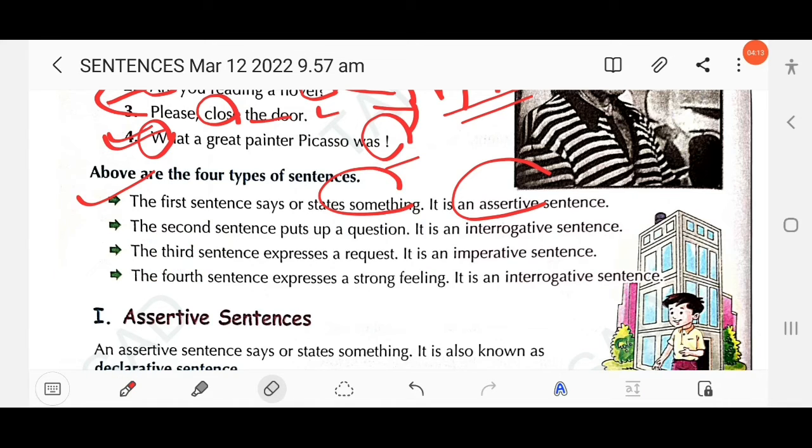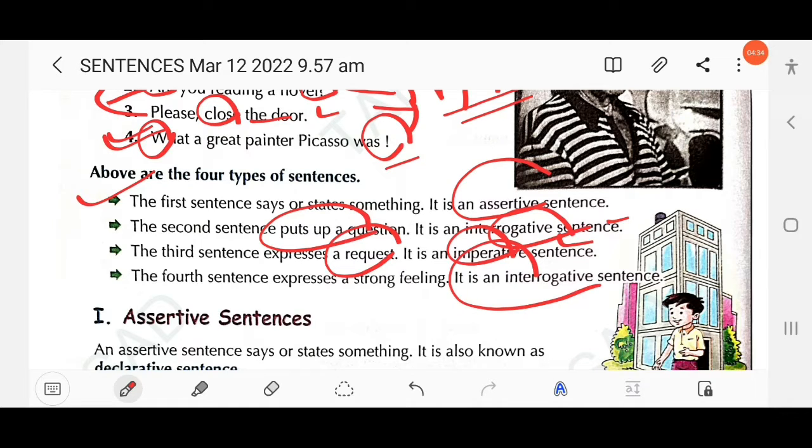Then next, look at the second one. The second sentence puts up a question, so it is known as an interrogative sentence. Then the third sentence expresses a request. This is an imperative sentence. Then the fourth sentence expresses a strong feeling. This is an exclamatory sentence, not an interrogative sentence. Exclamatory means it shows sudden feeling and emotions. These are known as exclamatory sentences.